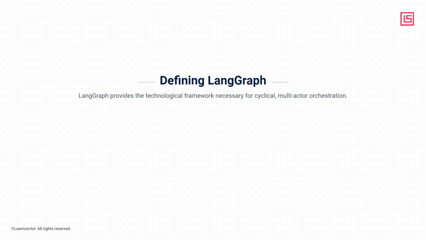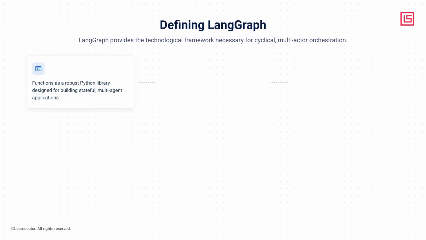This brings us to the technological solution driving this shift. LangGraph provides the framework necessary for cyclical, multi-actor orchestration. Fundamentally, LangGraph functions as a robust Python library specifically designed for building stateful, multi-agent applications. It treats workflows as graphs, where nodes execute discrete actions and edges route the data and control flow between them.